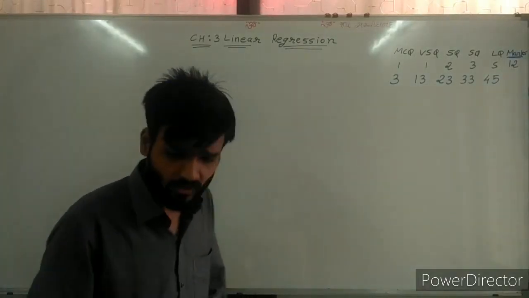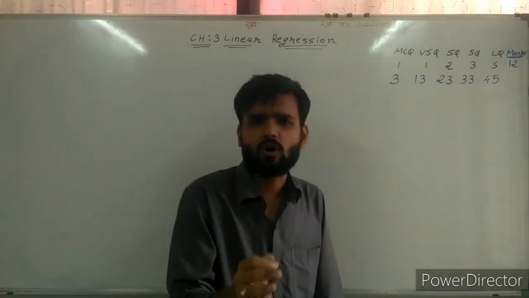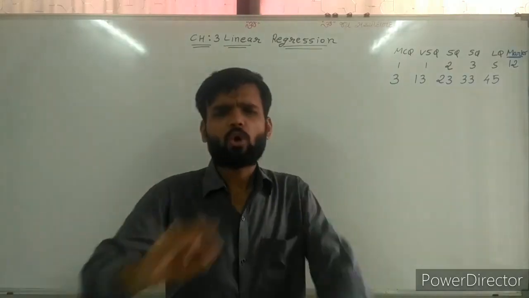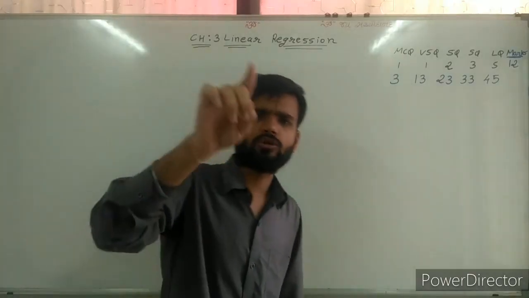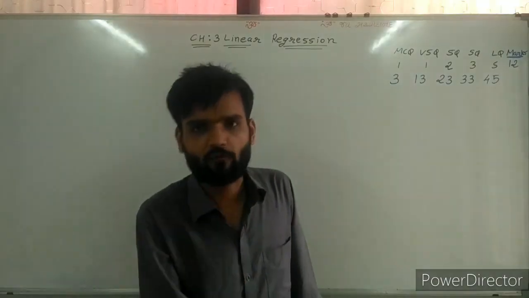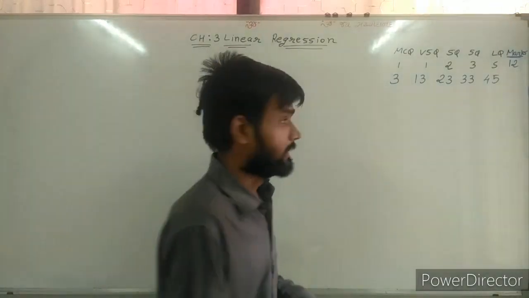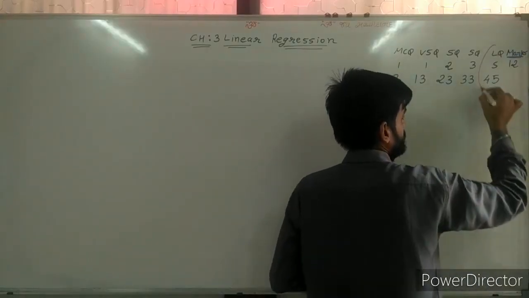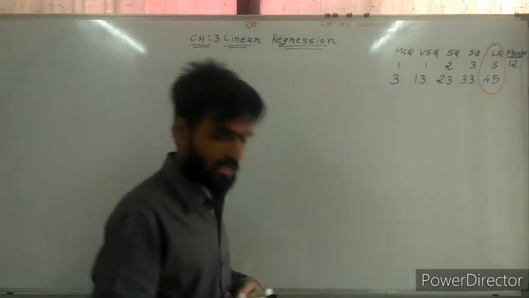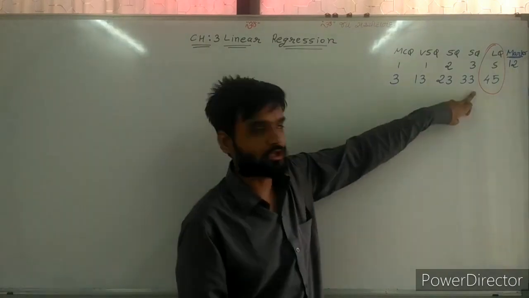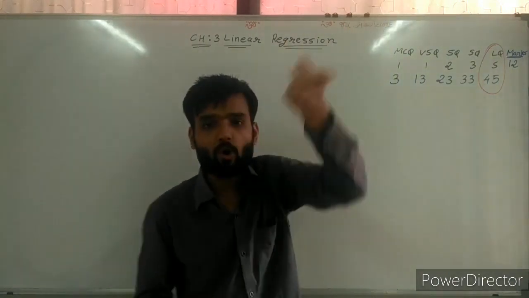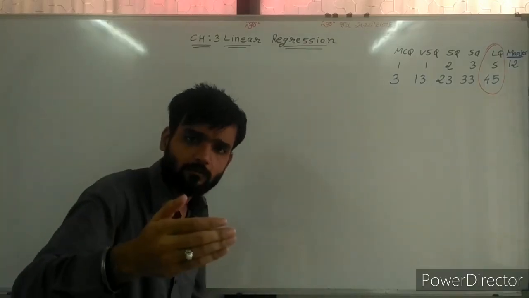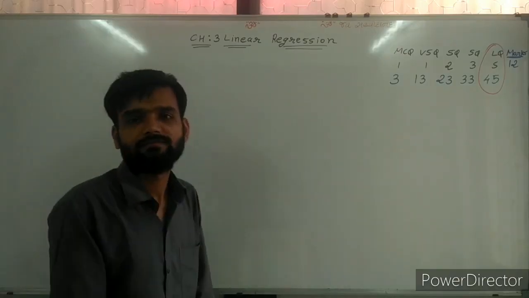Now, in this chapter I am not explaining the theory first, because all the theory depends on your calculations. So first of all we are covering the question number 45, the 5 marker question, and on that basis we will see the theory.